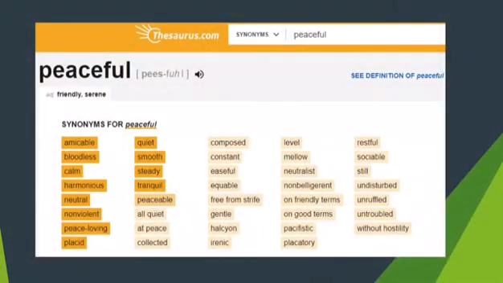Because peaceful is a lovely adjective, but again, it's not that emotional. So as you can see, there are a whole range of much more powerful adjectives that we can use rather than the word peaceful. And what I've done with these words is add them to a list, so I've got a range of emotive words to use before the word snow.